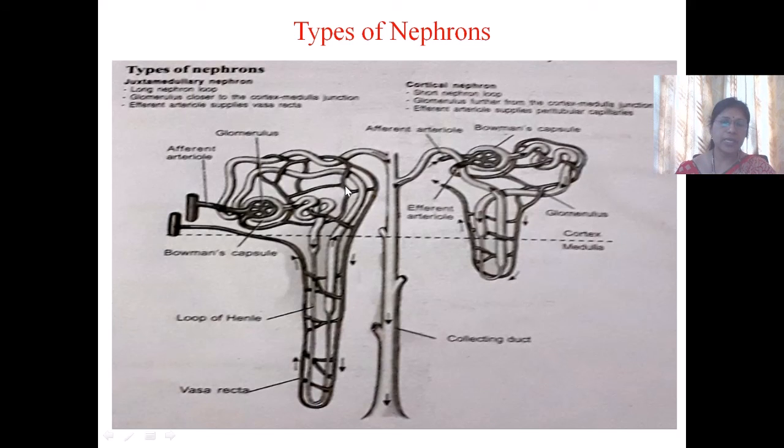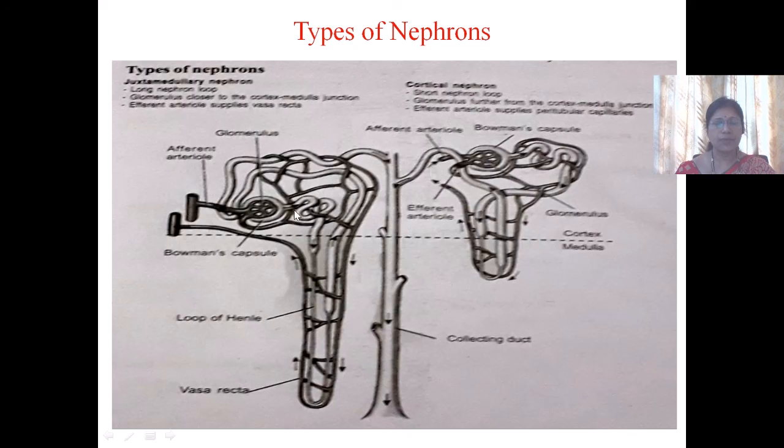But in the juxtamedullary nephrons, the glomerulus, that is the Bowman's capsule, is situated at the junction of the cortex and medulla, and the loop of Henle descends to the deeper medulla. So these have a very long loop of Henle.